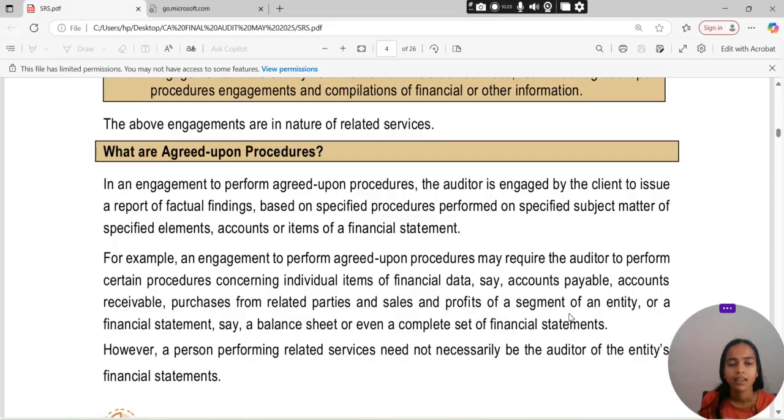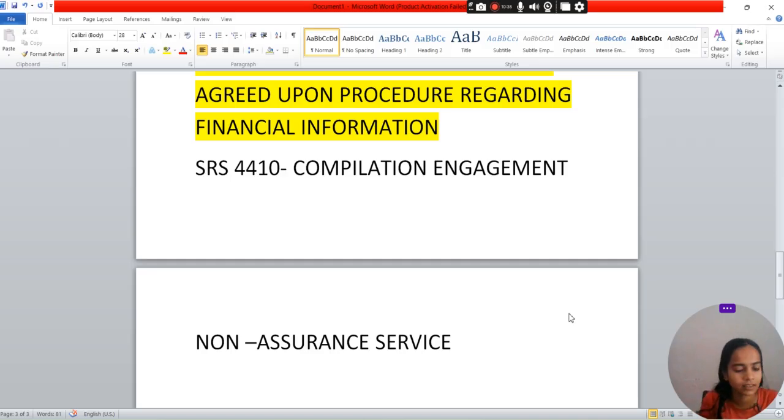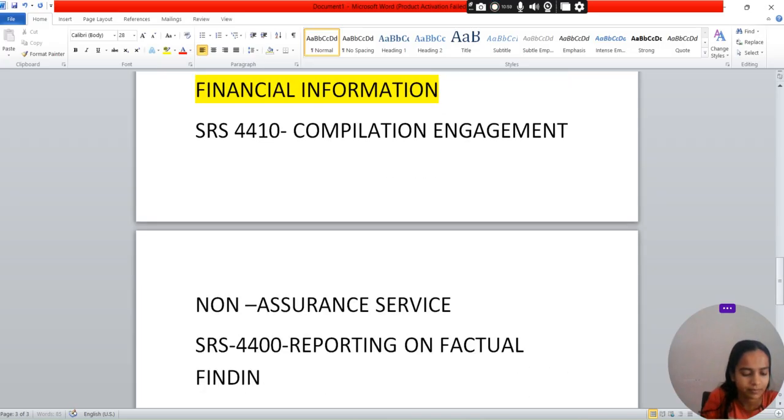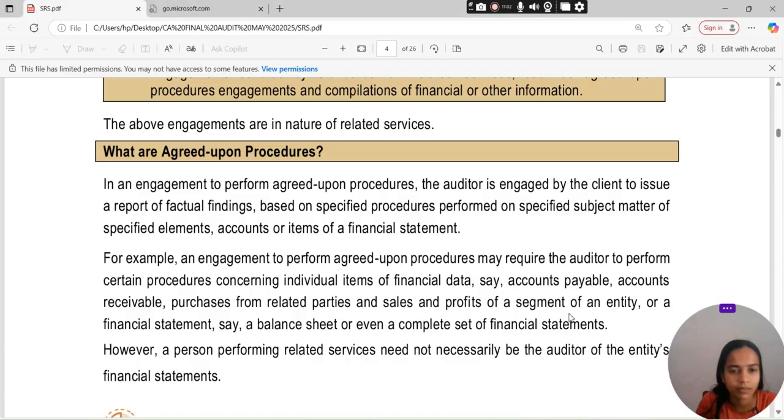What are agreed upon procedures? In an engagement to perform agreed upon procedures, the auditor is engaged by a client to issue a report of factual findings. So what will the reporting be on agreed upon procedures? This is SRS 4400, that is engagement to perform agreed upon procedures regarding financial information. There will be the reporting on the factual findings.